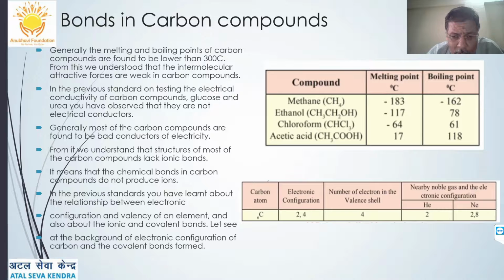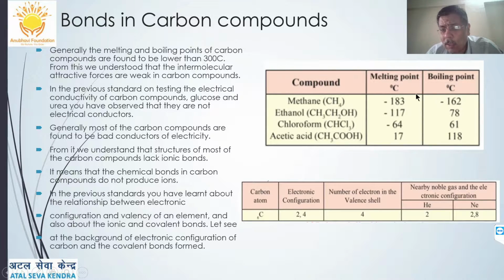In the previous standard we have studied the relation between electronic configuration and valency of the elements, and about the ionic and covalent bond in 9th standard. Here we are going to see that in carbon compounds, especially the organic compounds, the bond between carbon and the other elements is a covalent bond, where there is a sharing of electrons.